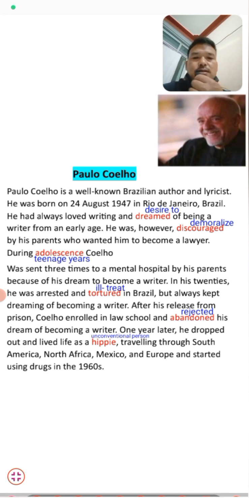Then he started taking drugs in the 1960s. This was a very tragic moment in the life of Paulo Coelho, and he later became a drug addict.